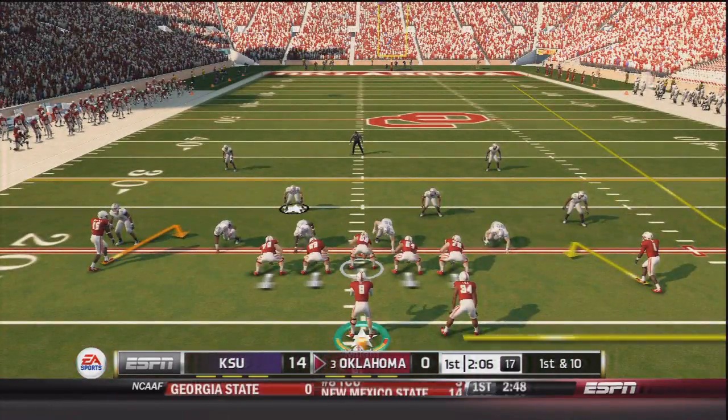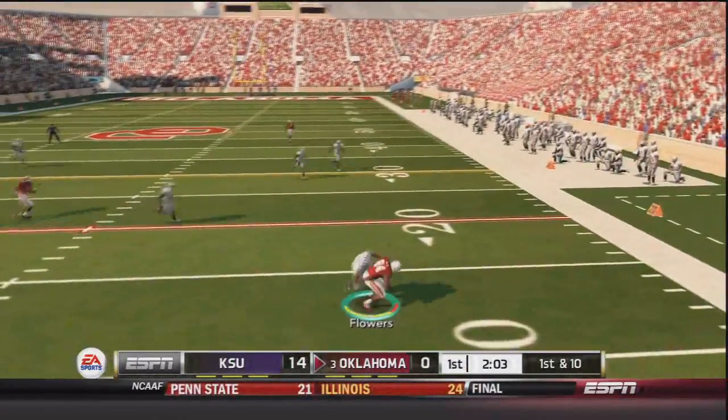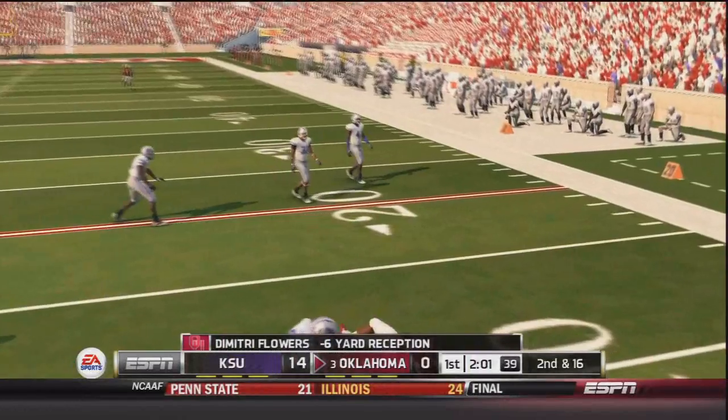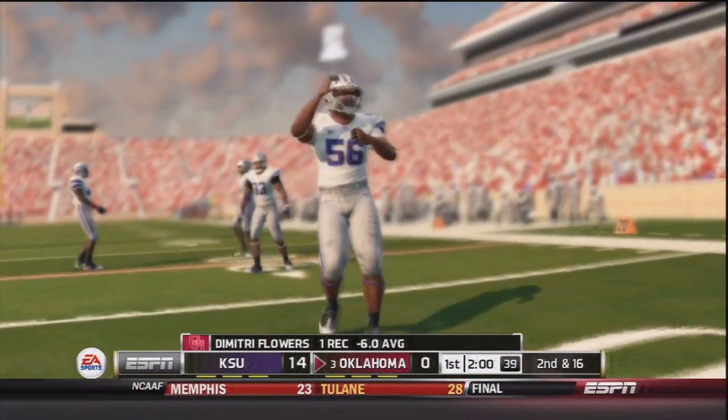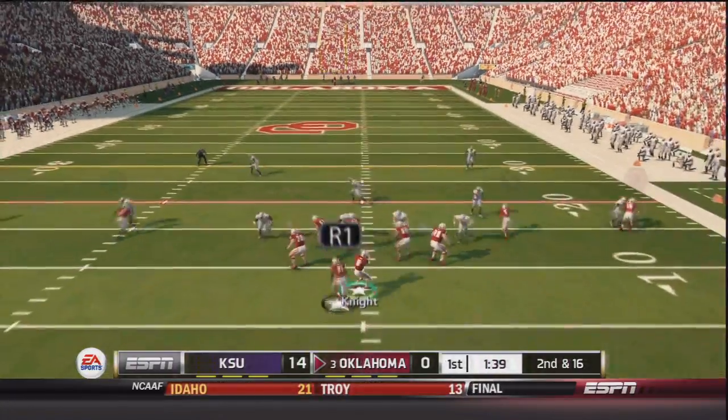So now Trevor Knight comes out on 1st and 10. Knight will take the snap, sits in the pocket, throws to the outside, caught by Dimitri Flowers, and it's a loss of 6 yards on the play. Not how your first completion needs to go. So it's 2nd and 16.